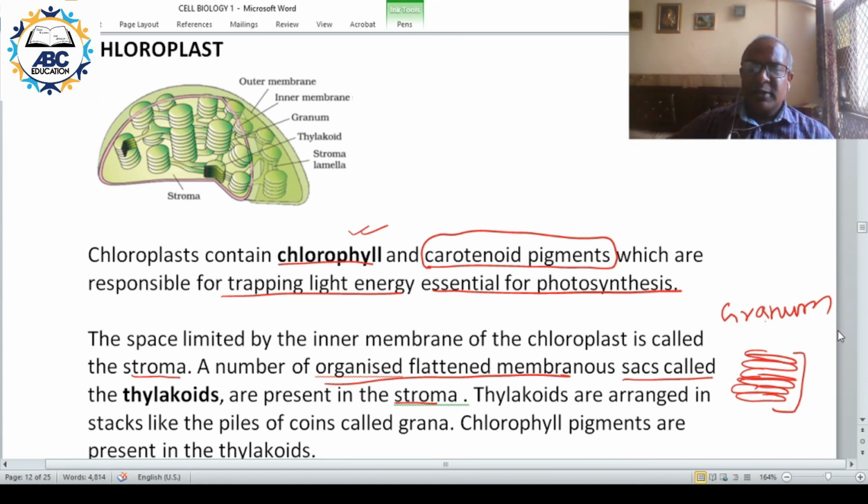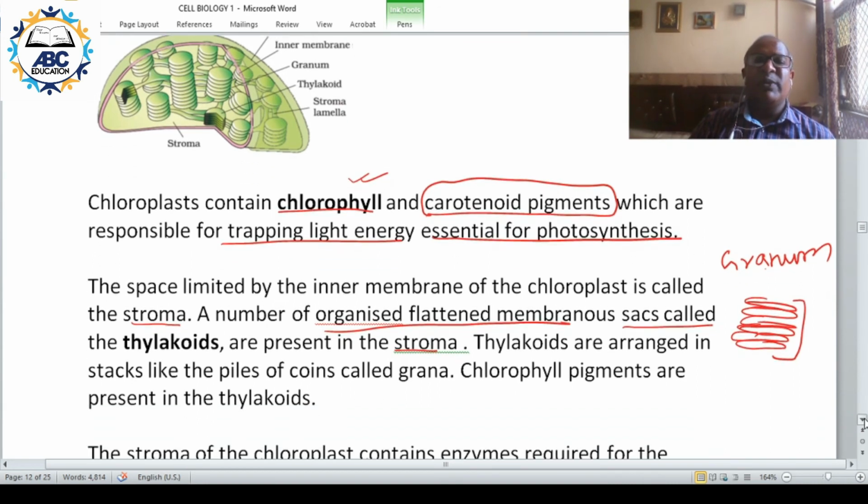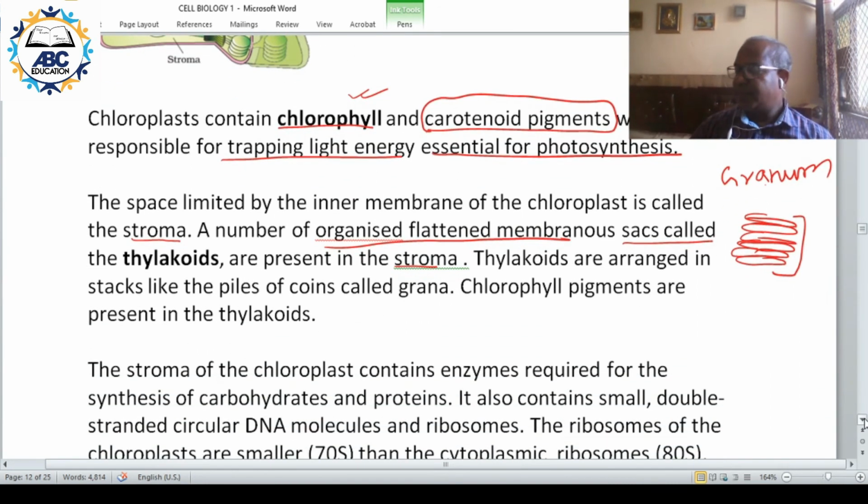The pigment chlorophyll is found in the thylakoid, and they are responsible for photosynthesis. So chlorophyll pigment is found in the thylakoids.